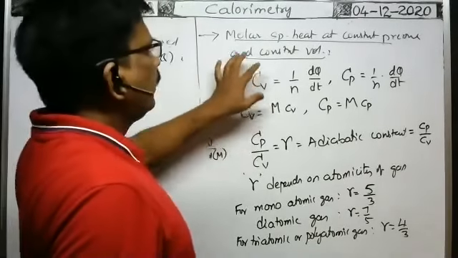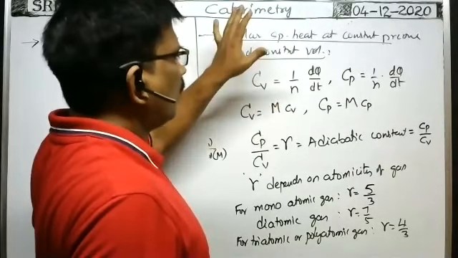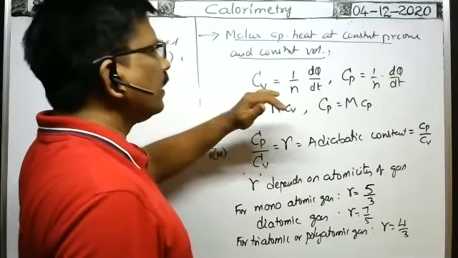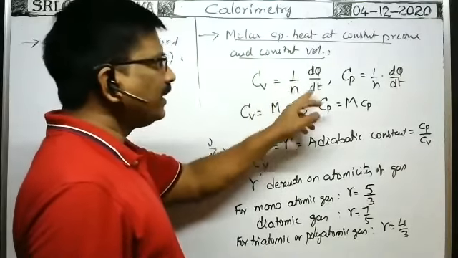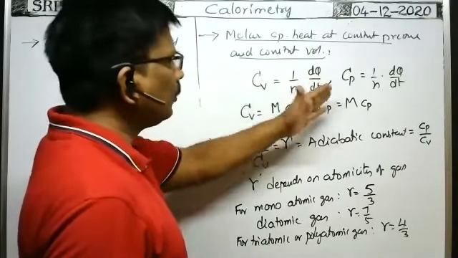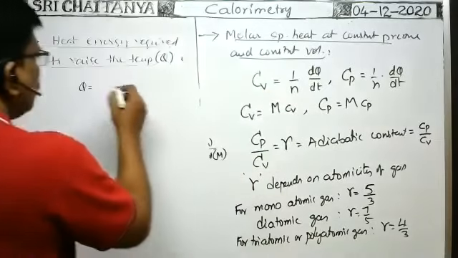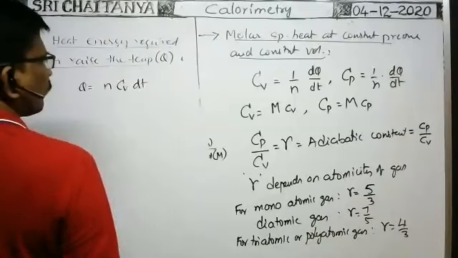You see here, at constant volume, the heat energy required to raise the temperature of 1 mole of the gas by 1 degree is equal to this one. Then to raise the temperature of n moles of the gas by dT, what is the heat energy required? You do cross multiplication. dQ is equal to n Cv dT, so Q is equal to n into Cv into dT we can write.